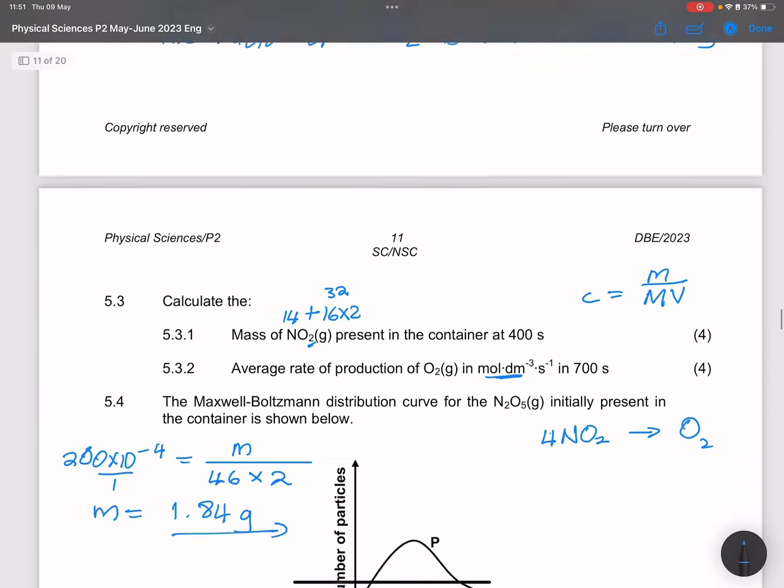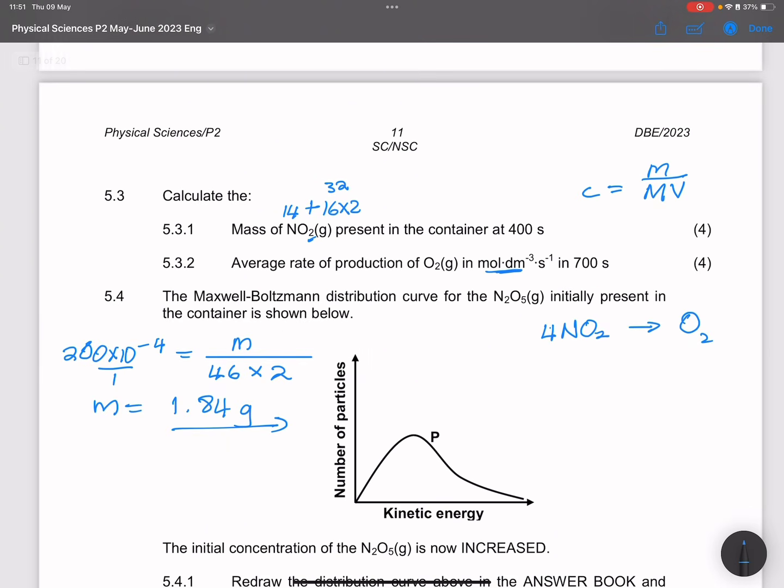For every 4, I get 1. So the question is, if I've got 280, remember this is 280 times 10 to the minus 4, how much oxygen am I going to get? Okay, so in that case, let's cross multiply. I'm looking for the concentration of oxygen, so that would be 4 times x. You can imagine that's going to be a quarter of that. Divide by 4, right?